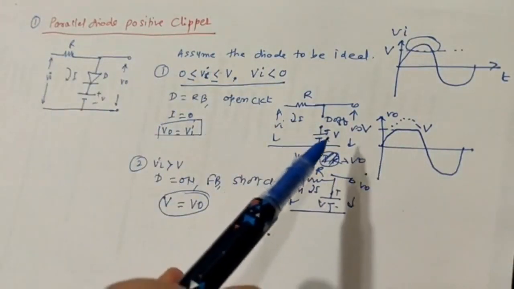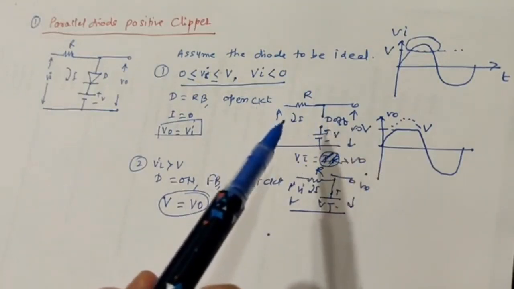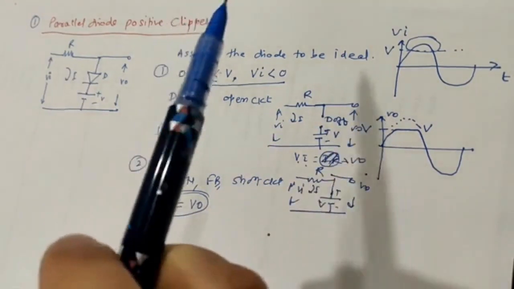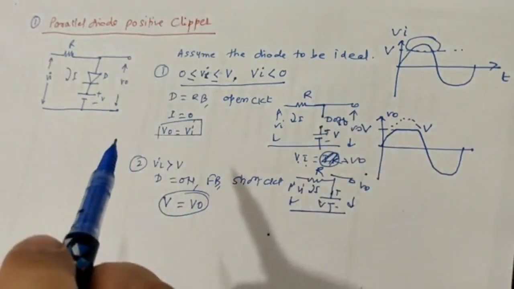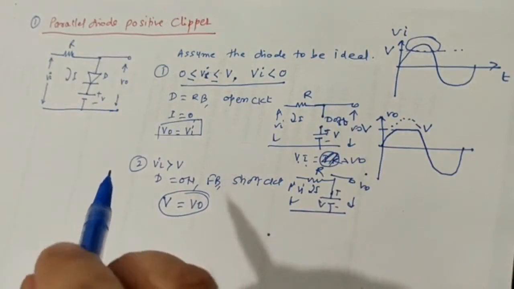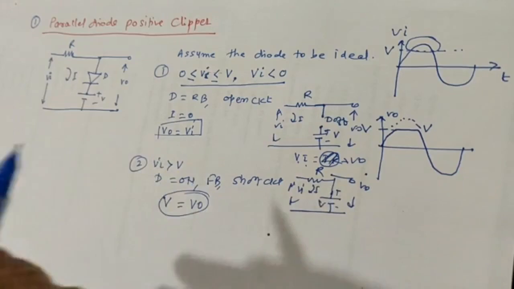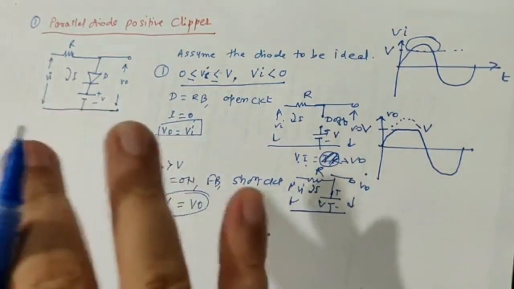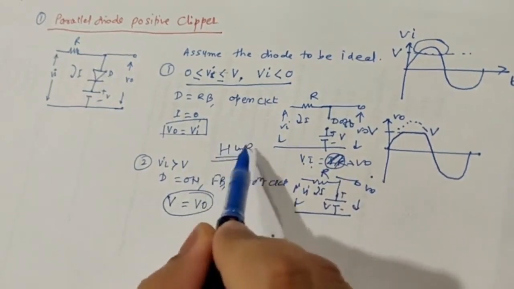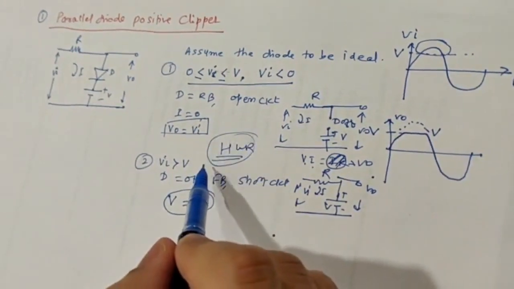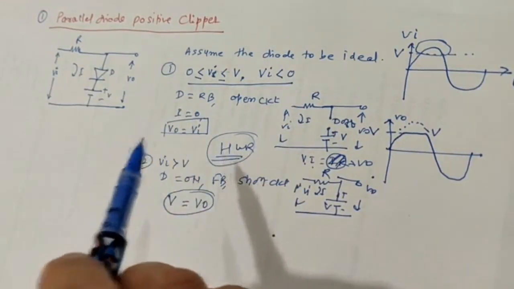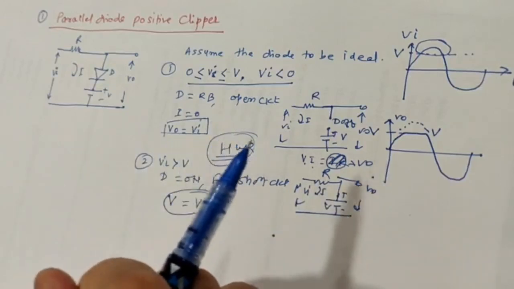Now if I am not using this battery voltage, still I can get the positive clipper, remember. In that case the entire positive section will be clipped and the negative section will be as it is. The best example of the negative clipper, where the entire negative waveform is clipped and only the positive waveform remains, is a half wave rectifier. Remember, in the half wave rectifier you get only positive half cycles and negative half cycles are removed, and therefore I can say that the half wave rectifier is the best example of a negative clipper.